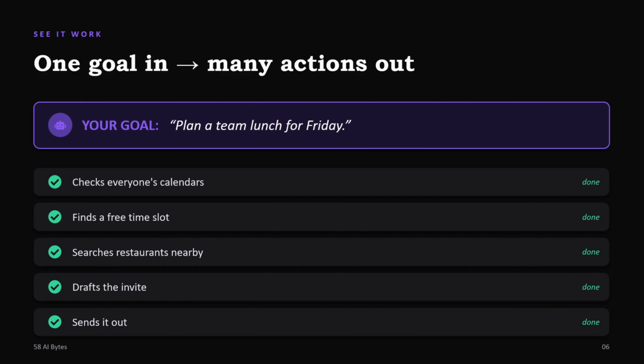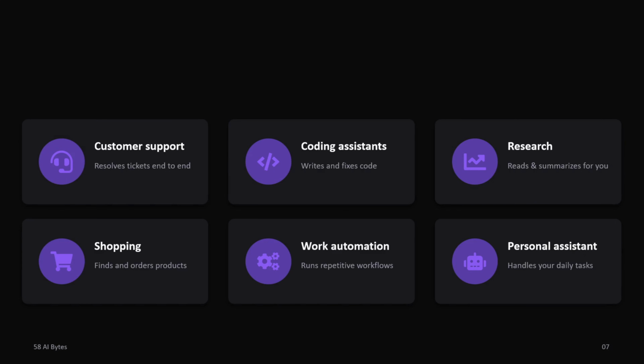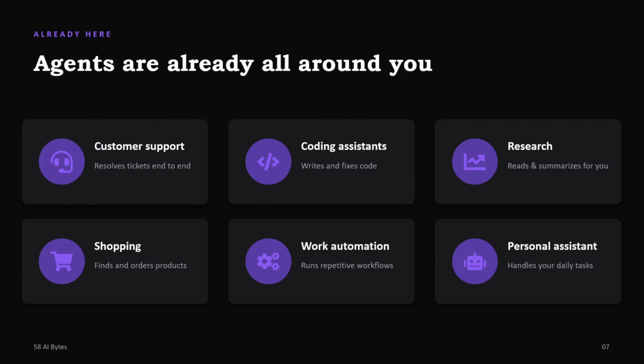So these AI agents are live. Many industries are using these agents in different formats. Customer support: resolving tickets end to end. Coding assistance: writing and fixing code using tools like GitHub Copilot; many coding assistants are available in the market.